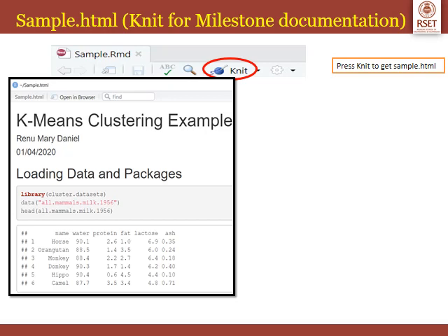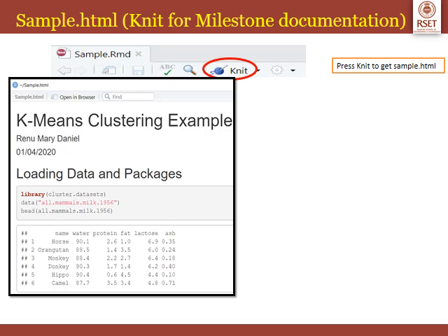So in this first part you can see that the main title is printed in bold and bigger font size, that is, k-means clustering example is the title. The author name is written next. Next is the date on which this document sample.rmd was created. After that you can see the first subheading, loading data and packages.